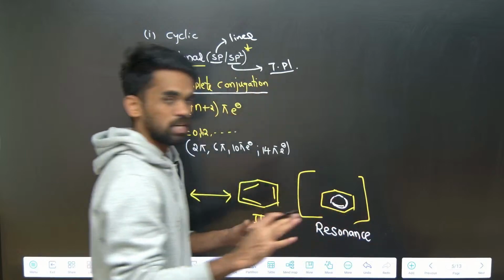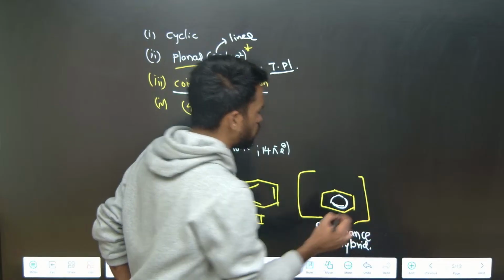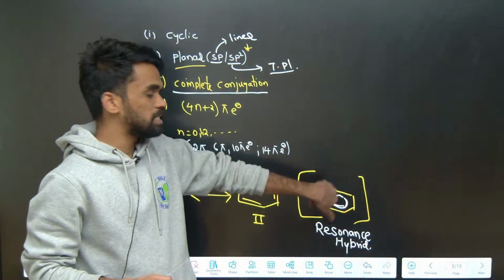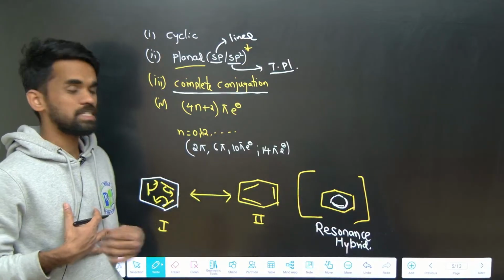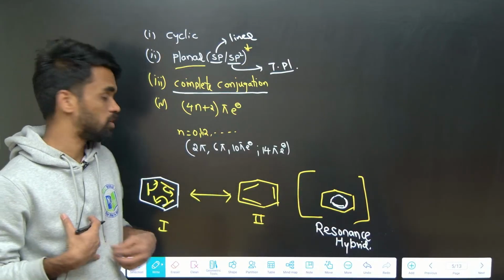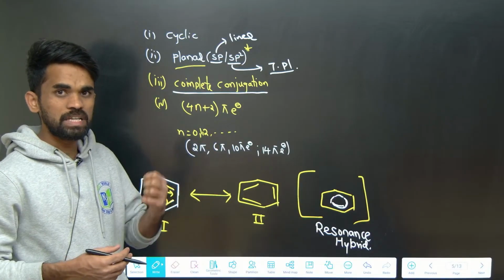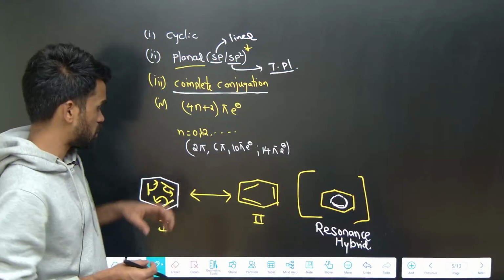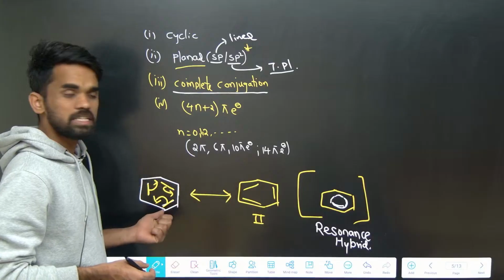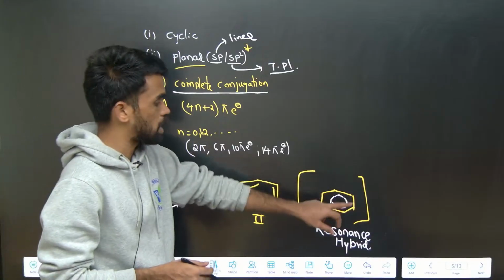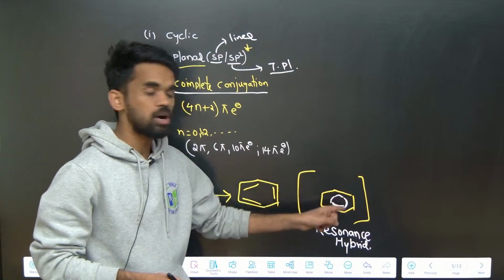Actually, an organic molecule will always stay in this resonance hybrid form. These are the hypothetical forms. We are just writing them to understand ourselves. In order to explain chemical reactions like the approach of electrophiles and nucleophiles, and to understand the reaction mechanism, we use these imaginary or hypothetical resonating structures, but in reality the molecule looks like this. It means all the carbons have equal bond length.